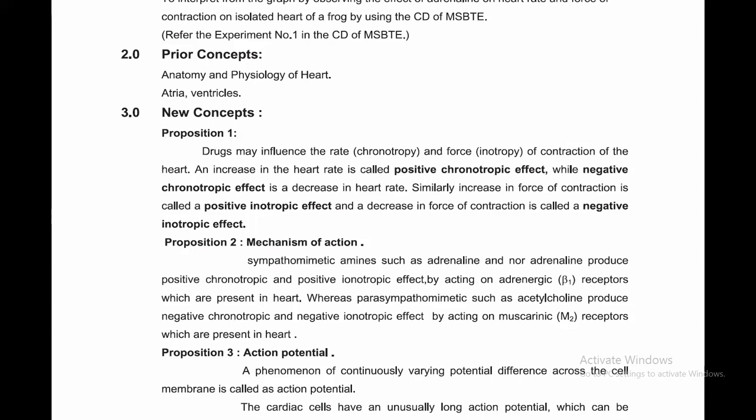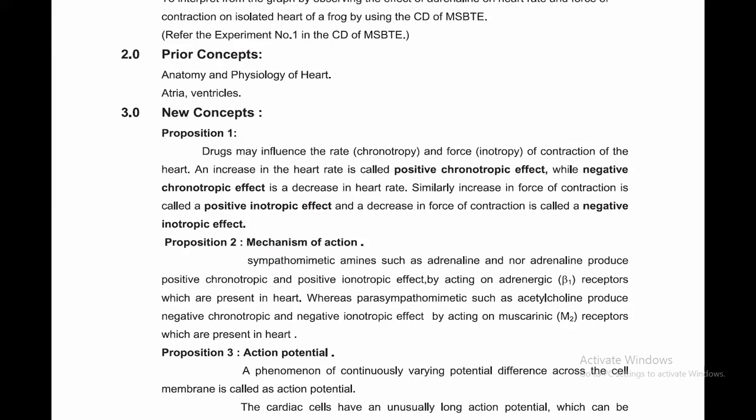Versus parasympathomimetics such as acetylcholine produce negative chronotropic and negative inotropic effect by acting on muscarinic receptor, which is present in the heart. There are different types of receptors: alpha receptor, beta receptor, muscarinic receptor, nicotinic receptor.